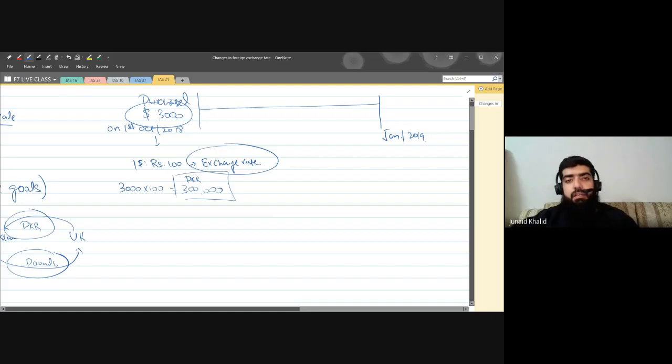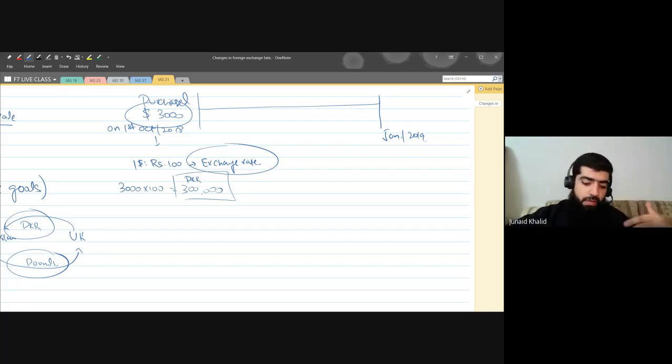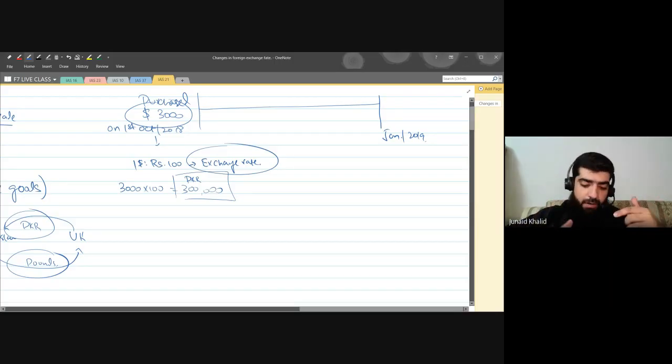If I want to buy 1 US dollar, I have to pay 100 Pakistani rupees. So the amount in local currency is 300,000.